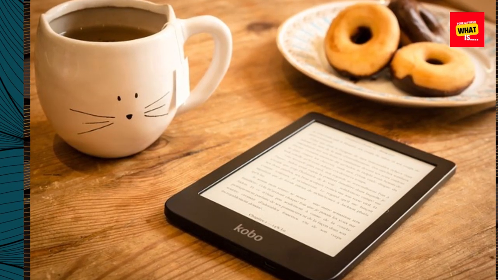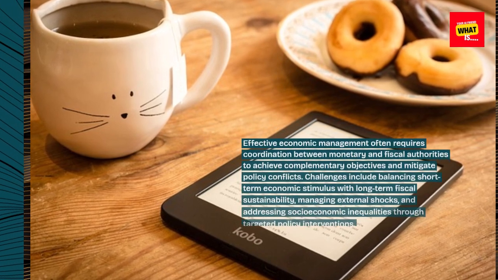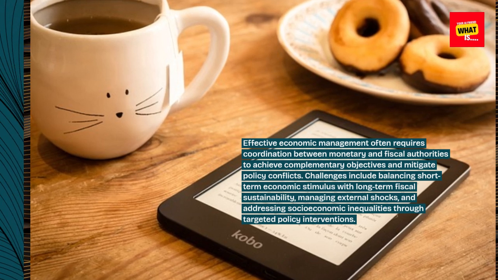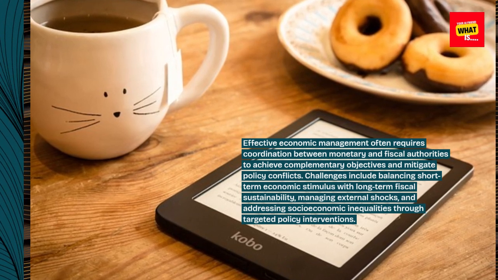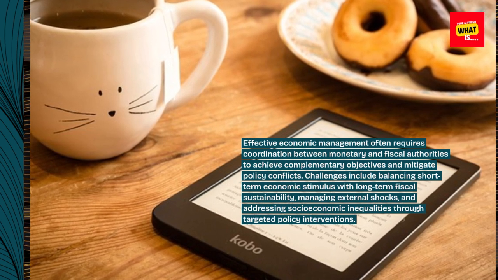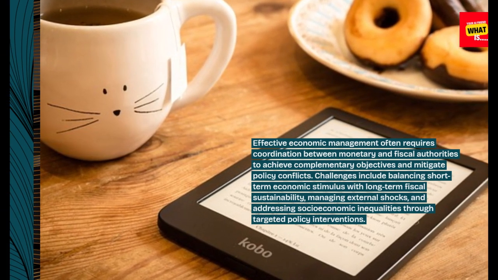8. Collaboration and challenges. Effective economic management often requires coordination between monetary and fiscal authorities to achieve complementary objectives and mitigate policy conflicts. Challenges include balancing short-term economic stimulus with long-term fiscal sustainability, managing external shocks, and addressing socioeconomic inequalities through targeted policy interventions.